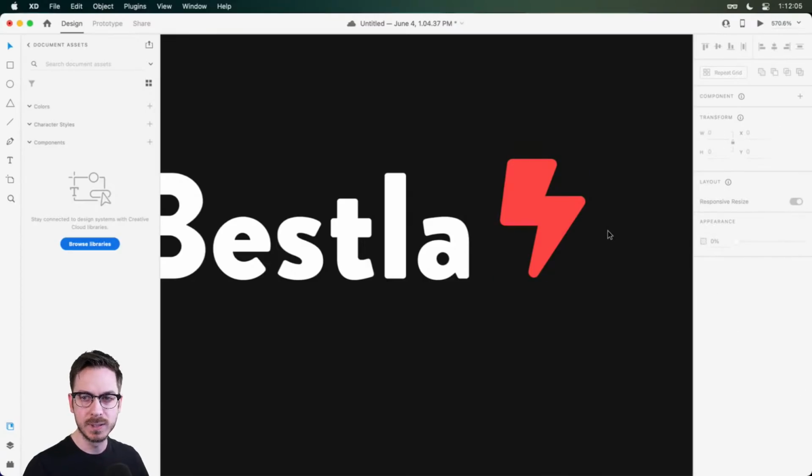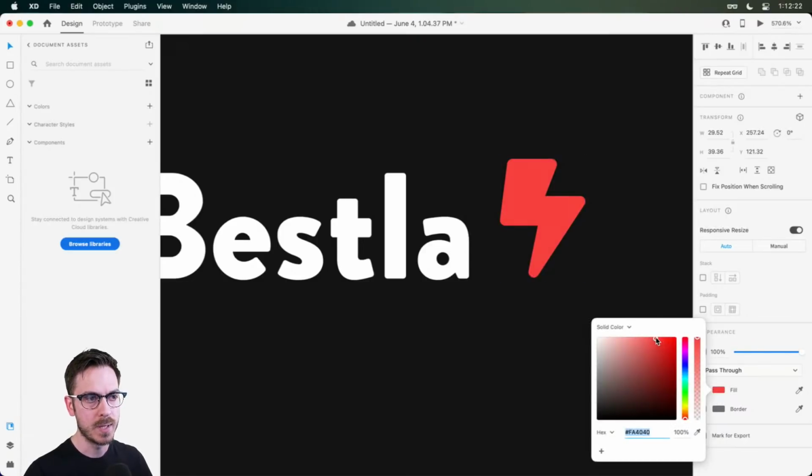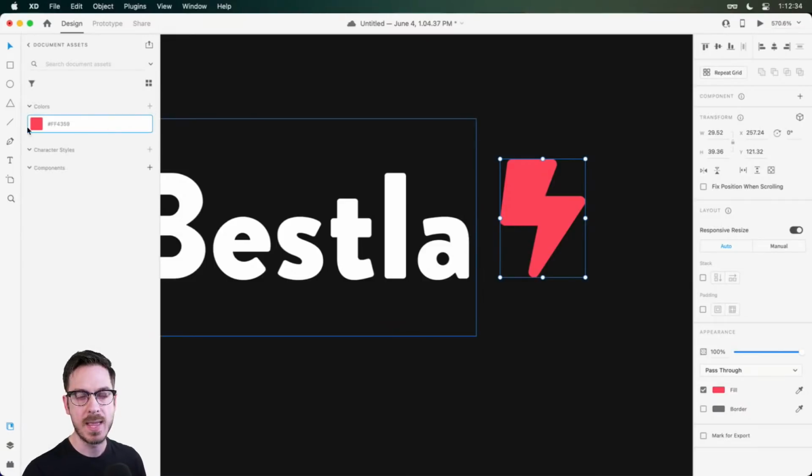And it may be difficult to really see when you're watching this live stream, but if we look at the before and then we look at the after, we can kind of see that's a little bit easier on the eyes. And it really becomes apparent when you're previewing this on an actual mobile device. You can see that in action. So I'll tweak this a little bit. And knowing I'm going to be using this particular color quite a bit in this application, I'm going to just make sure that inside of my document assets, boop, just going to add that to my colors. And I'll call this Bestla Red.